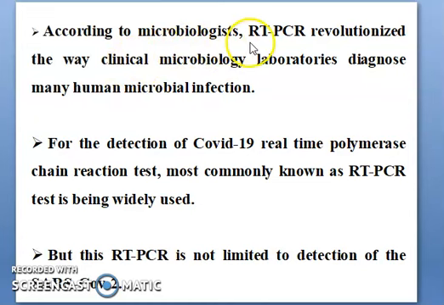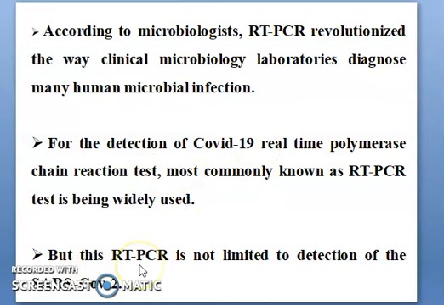According to microbiologists, RT-PCR is a revolution nowadays in clinical microbiology laboratories for diagnosing many human microbial infectious diseases. Most microbial diseases are diagnosed by using RT-PCR. For the detection of COVID-19, the real-time polymerase chain reaction test, most commonly known as the RT-PCR test, is used in all laboratories everywhere.